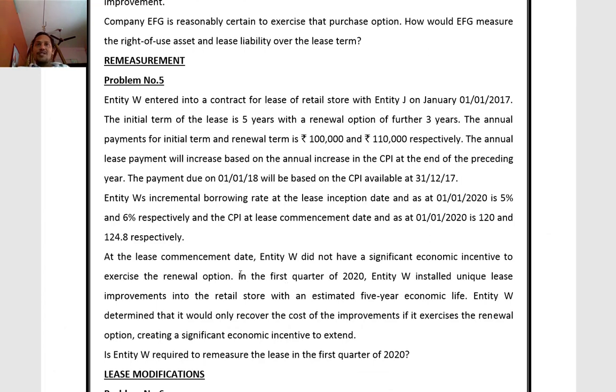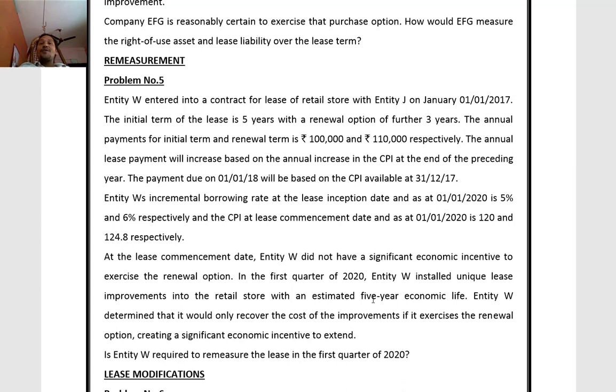At the lease commencement date, entity W did not have a significant economic incentive to exercise the renewal option. Initially, we don't have any significant incentive to renew the option. In the first quarter of 2020, entity W installed unique lease improvements into the retail store with an estimated 5-year economic life.